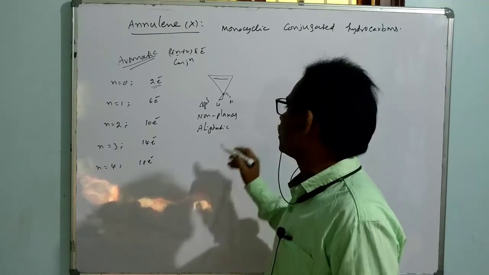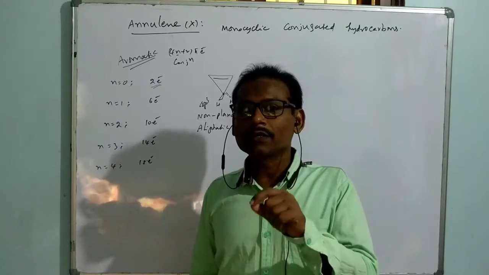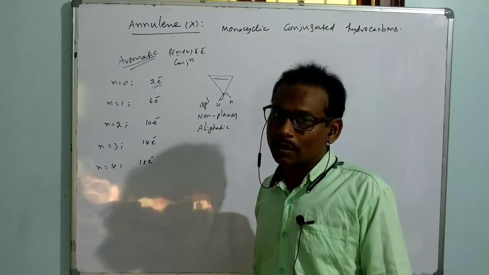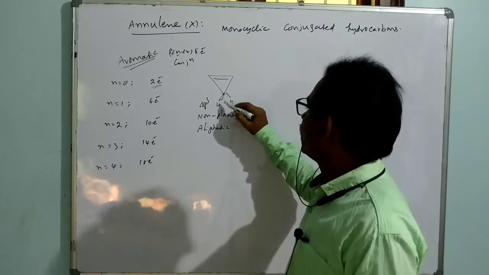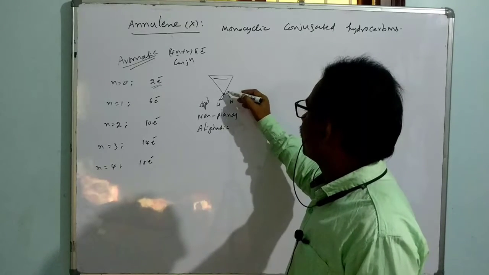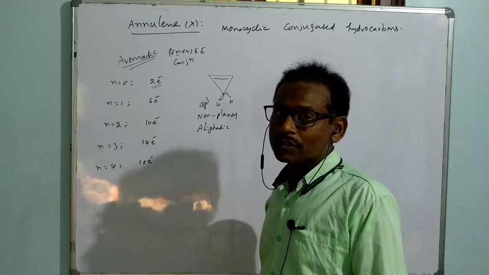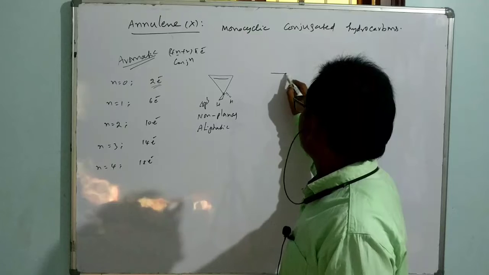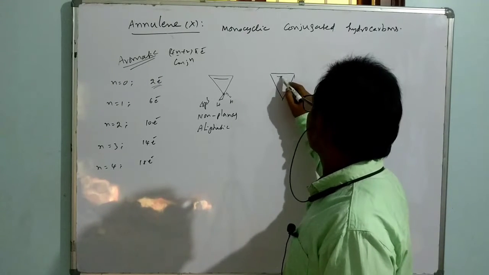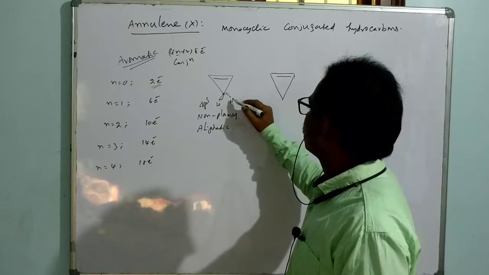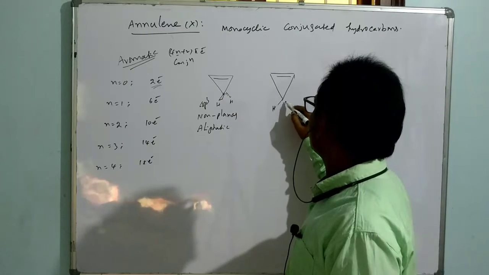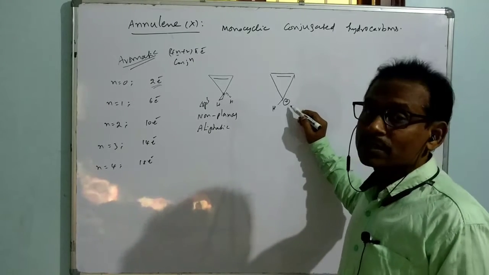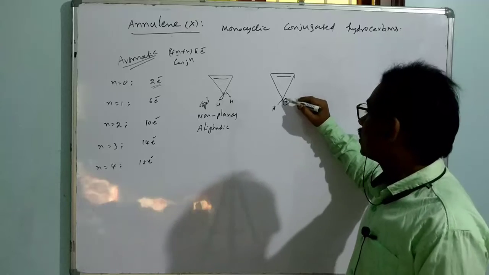That means what is the nature of this? Aliphatic nature. But you know, aromatic species is more stable compared to aliphatic. So that's why it is trying to jump into aromatic species. That is, if it loses an electron, that means it is an oxidation. By converting it to this kind of species, we get hydrogen and plus. Now it was non-planar, but right now this is a planar system because it is sp2.